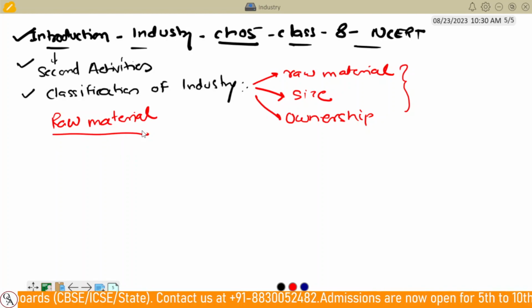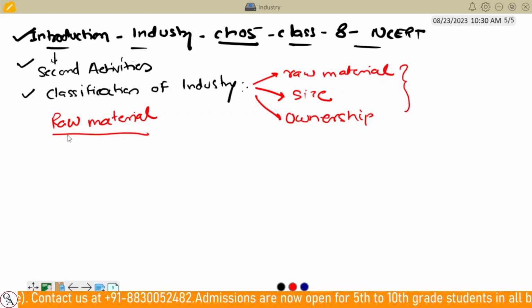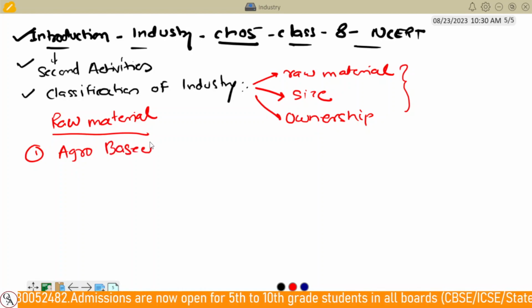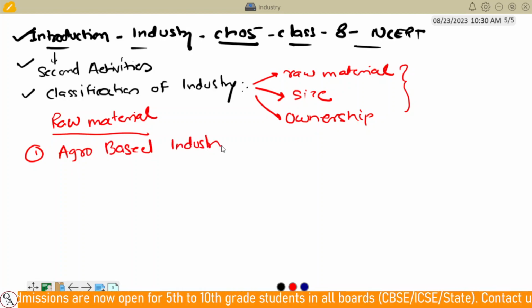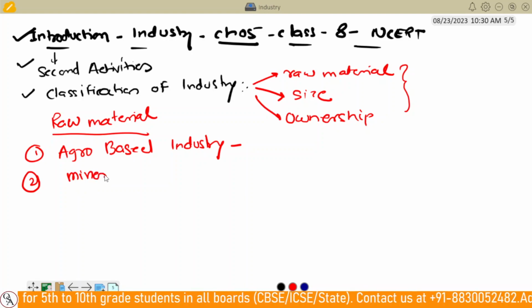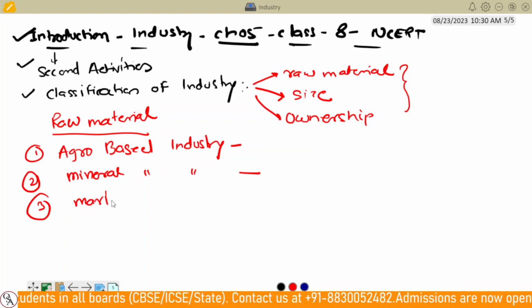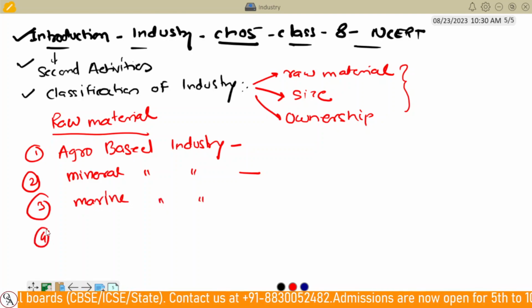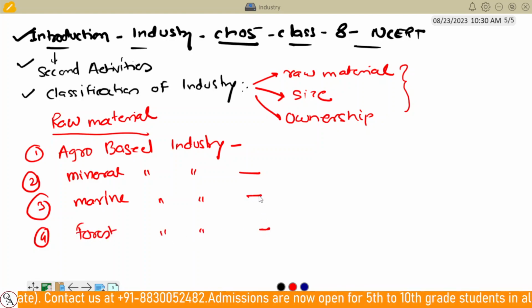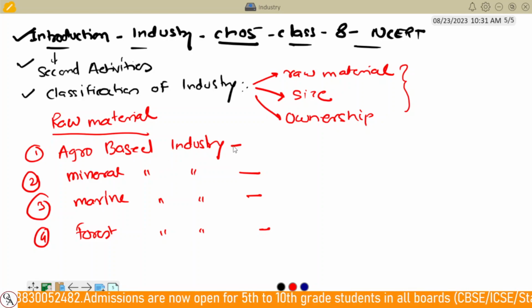Based on the raw material, the industries are classified into four major types. The first type is the agro-based industry, those industries that completely depend on agriculture. Second is the mineral-based industry, third is the marine-based industry, and the fourth is the forest-based industry. So we are classifying into four types. Let's see one by one.